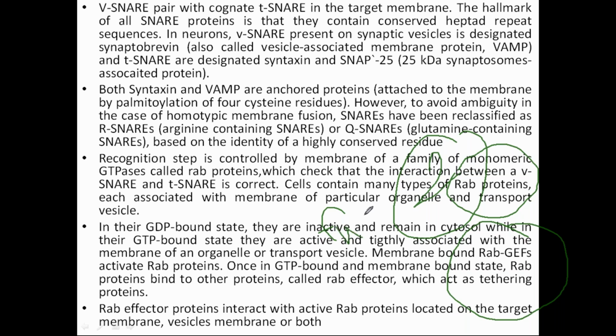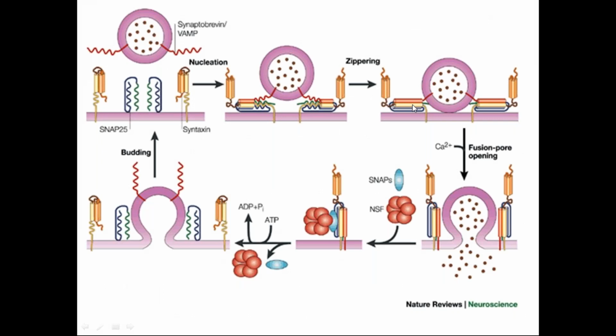So there is this protein called the RAB protein. The RAB protein is actually present in the cytosol, and it is freely available in the cytosol. When it is inactive, it is bound with GDP. RAB is bound with GDP. Here there is no mention of RAB in the figure, but you should remember this. The RAB protein is bound with GDP.